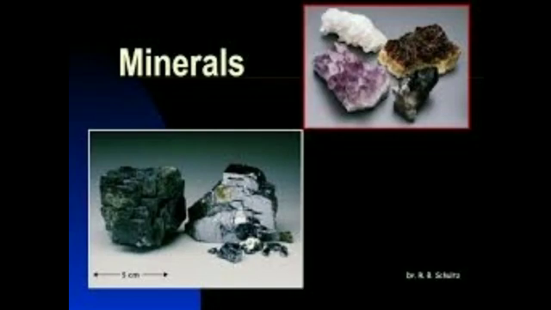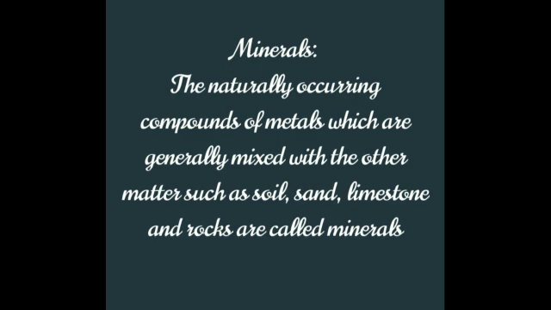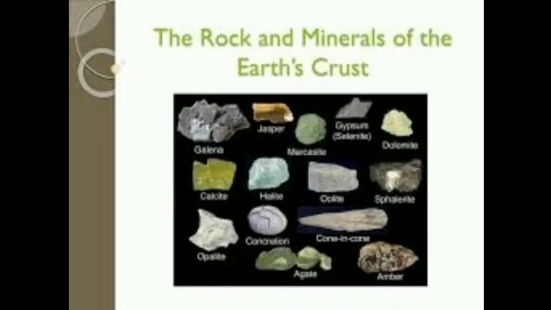I will show you the minerals. What is called minerals? These minerals are the naturally occurring compounds of metals which are generally mixed with other matter such as soil, sand, limestone and rocks. They are called minerals. So it is nothing but the naturally occurring compound, and it contains some other matter also, that is soil, sand, limestone. Think about the mountain, children. A mountain has some minerals also. That is called minerals.